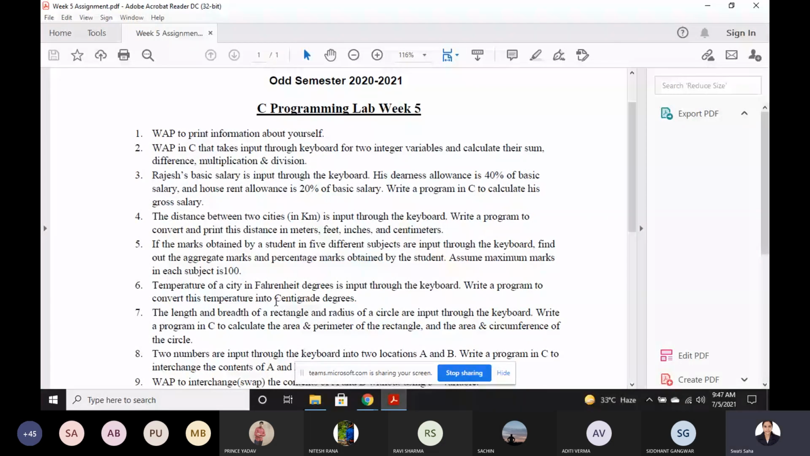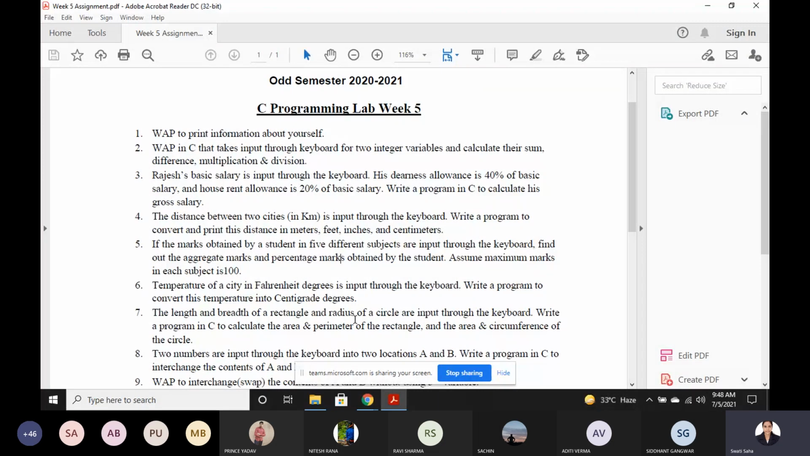Then question number 6. Temperature of a city in Fahrenheit degrees is input through the keyboard. Write a program to convert this temperature into centigrade. There is a formula, I think you have studied in class 12: C by 5 is equal to F minus 32 by 9. So you just have to implement that formula. Take the value of Fahrenheit, then calculate what will be in centigrade.